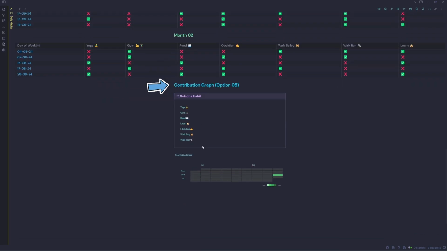And then the last option is a community plugin called Contribution Graph. And this just plots it on a little graph that you can customize, and you can just select your habit and it'll just color code on the graph here. So that's another option that you can investigate.